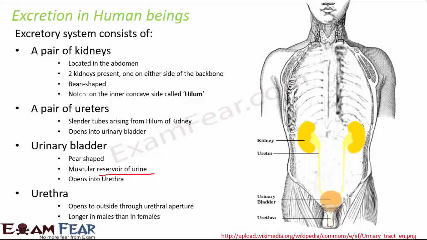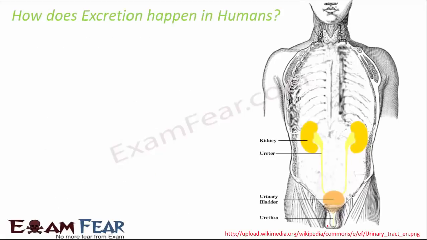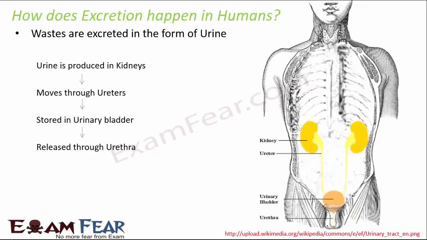So basically urine is that medium which helps you to excrete. All the waste products from our body are there in the urine, and urine takes all of that and goes out of our body. Another important thing here is how urine formation takes place, right? Urine production happens in the kidneys, and then the urine moves through the ureters, goes to the urinary bladder, and gets stored in the urinary bladder. When a sufficient amount of urine gets stored in the urinary bladder, it is released through the urethra.